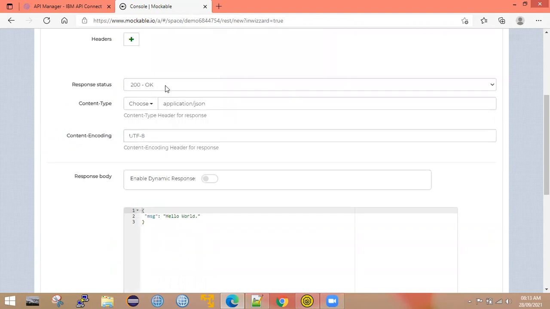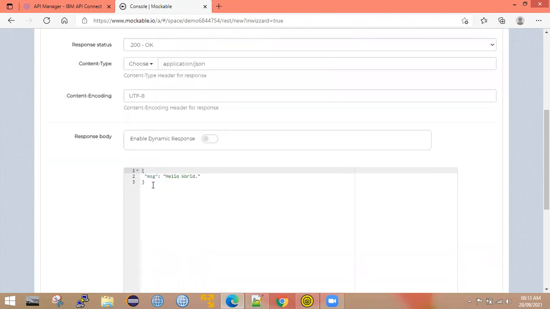The response status code is 200, the content type it will accept is JSON, and this is the response body. Whatever requests you send to this mock web service, it will always send a static response. Instead of the message hello world, let me change this response to welcome to API Connect.